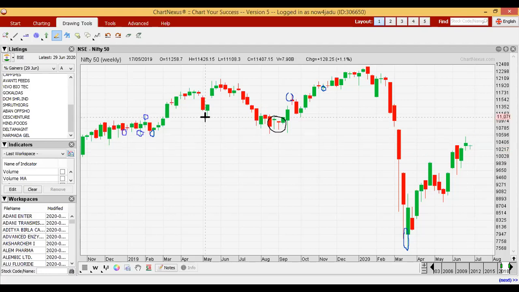You see here also at the top we got a doji, and after that the candle is a red candle and we got a downtrend. See here also we got two doji candles, almost dragonfly type doji, but here the tail size is not that high. So we can say this is a doji at the bottom, and after that we got a green candle and a strong up move. And see here also we got a doji, and after that we got a strong red candle, and after that we got this type of downtrend.